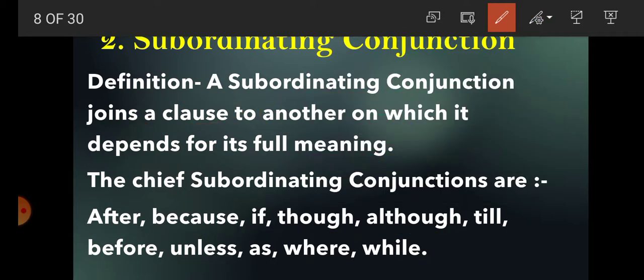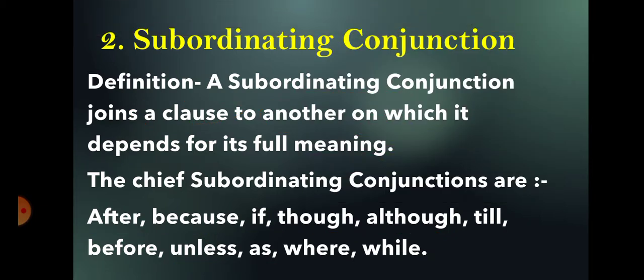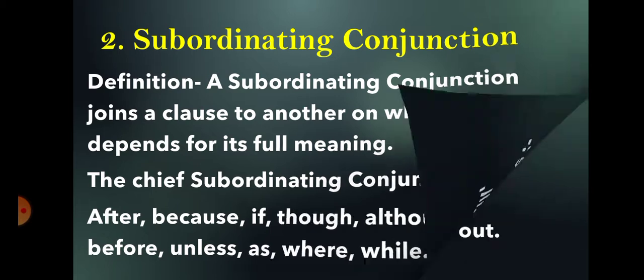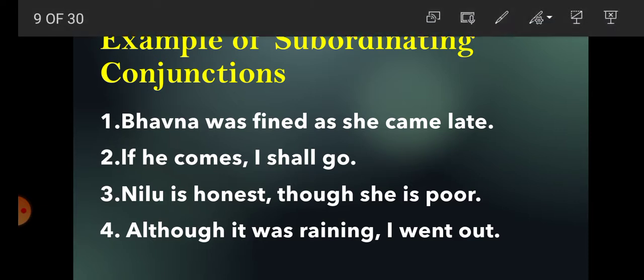Now with the help of examples, we will make it clear, students, what is subordinating conjunction and how one clause depends upon the other for its full meaning. Now for example, Bhavna was fined as she came late. So students, as she came late is one clause, and for its full meaning it depends upon the sentence Bhavna was fined. And which subordinating conjunction is used here? As.